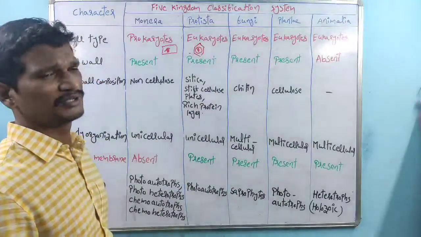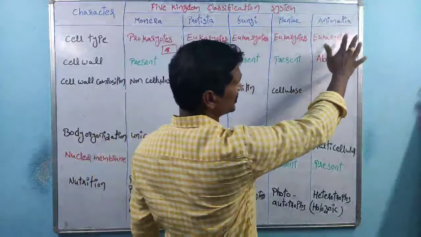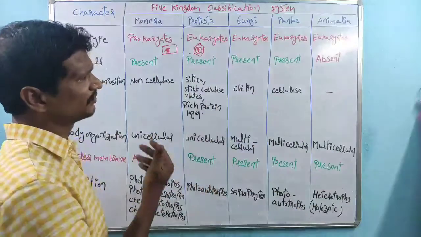We know the Plantae and the Animalia. But sir, all these are eukaryotes, so are there any differences? Definitely differences are there. We'll discuss.